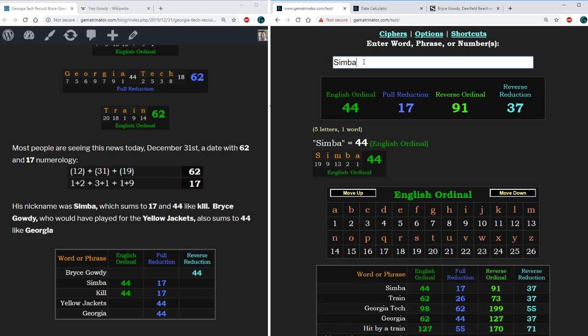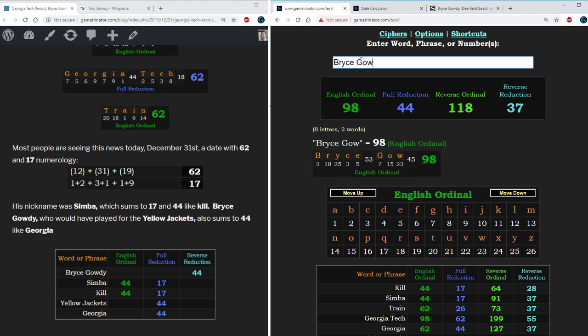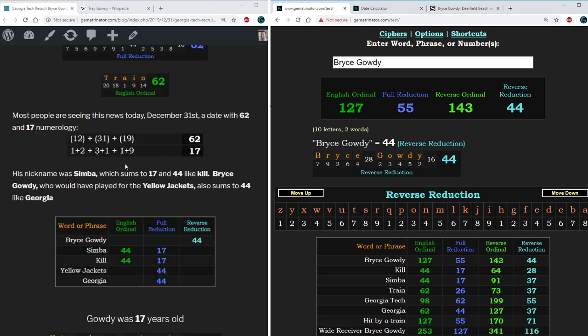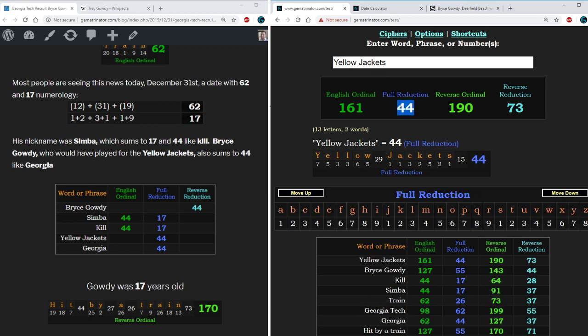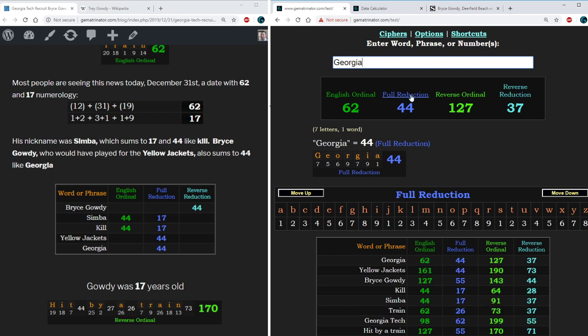Also notice the 44 in Simba. This is the same as the word kill, 44. The name Bryce Gowdy equals 44 in the reverse method. He was getting ready to play for the Georgia Tech Yellow Jackets, which equals 44. And Georgia is one of just 2 states with Gematria of 44 in the reduction method.